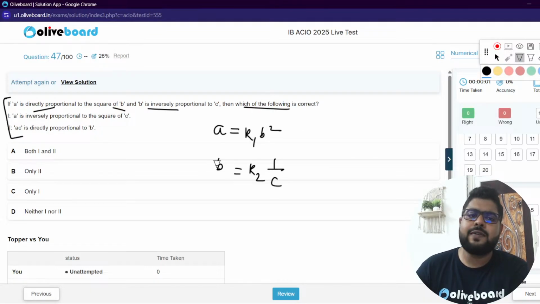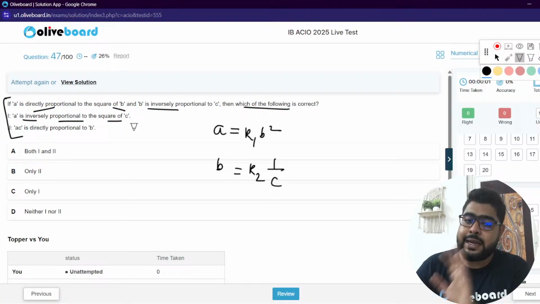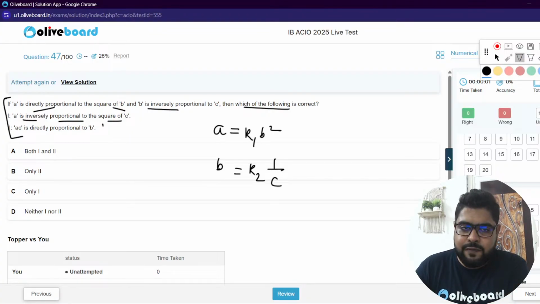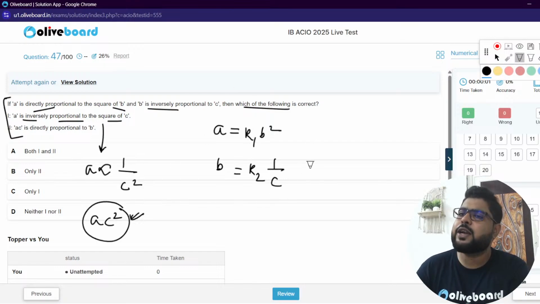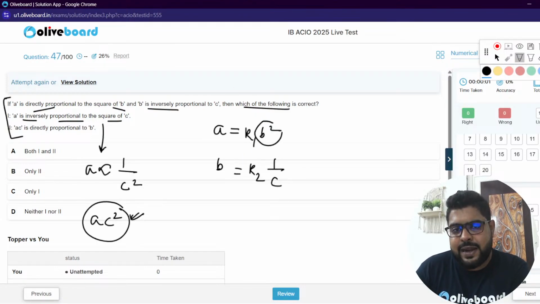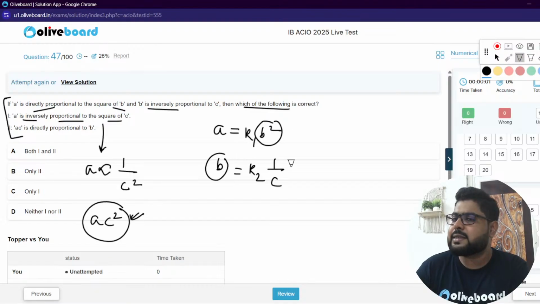Now, which of the following is correct? Sir, A is inversely proportional to square of C. Let's see. If I try to write it down, it will be A proportional to square of C inversely. So let us start with this. That means A into C square. So how can I do A into C square? Let's do one thing, sir. This is B square, no? So let's put this over here.